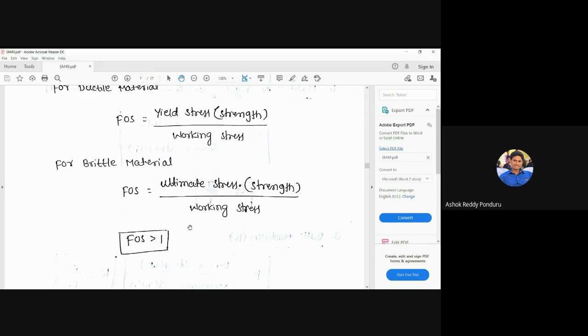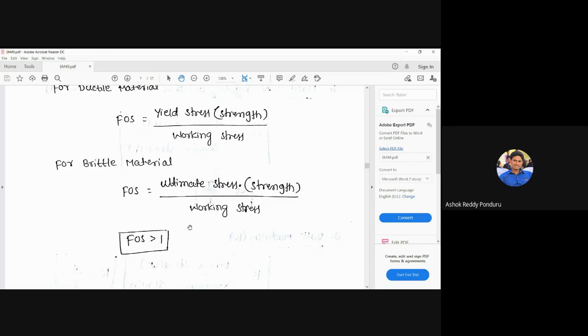But remember, if you increase the strength of the material, then the cost of that material also increases. Suppose there is a member made of mild steel, and the cost of 1 kg is, let us assume, 2000. But another member whose strength is more than mild steel will not cost 2000. It may be more than that, because as the strength increases, the material cost also increases.